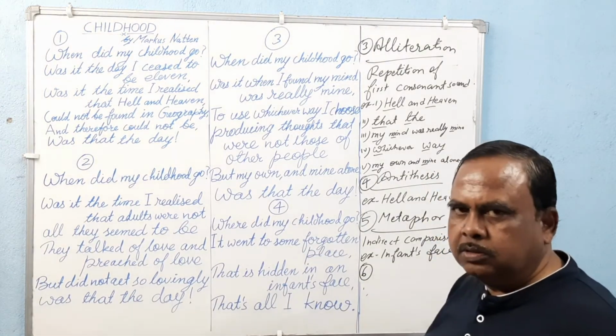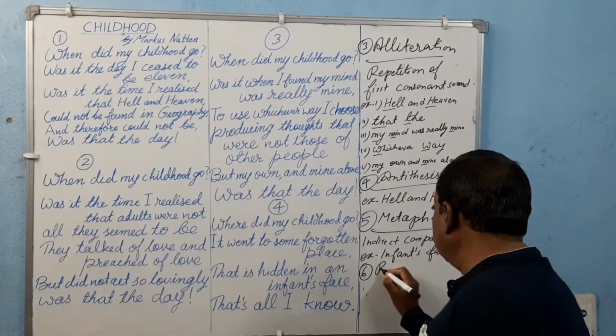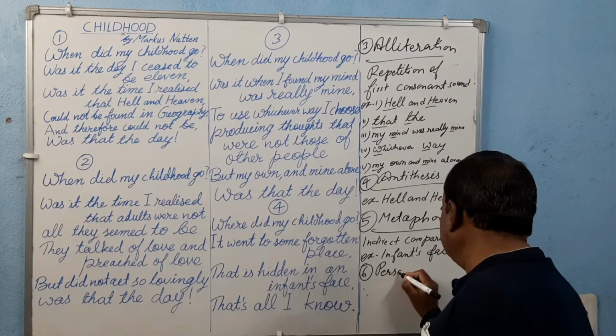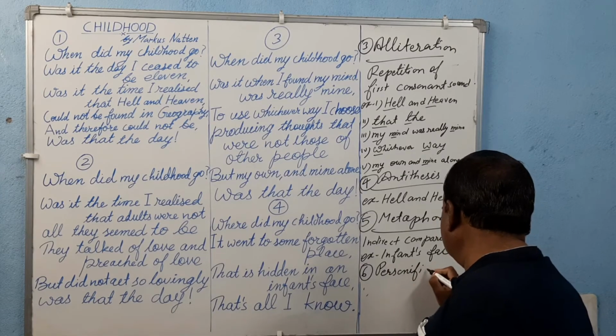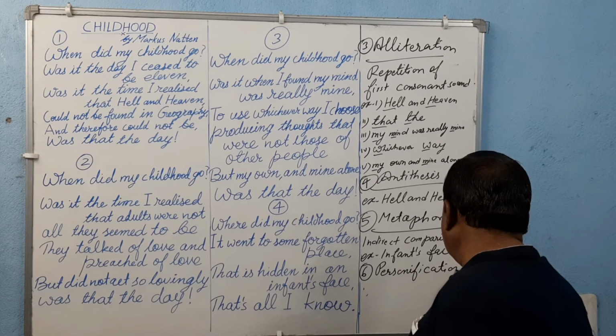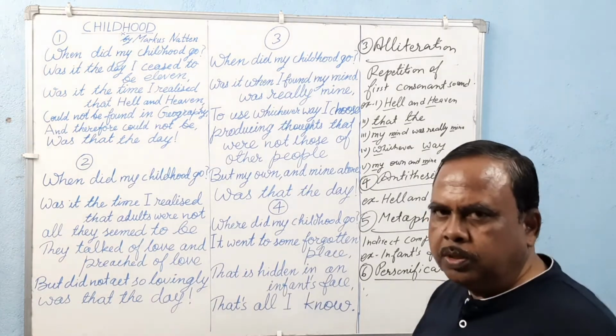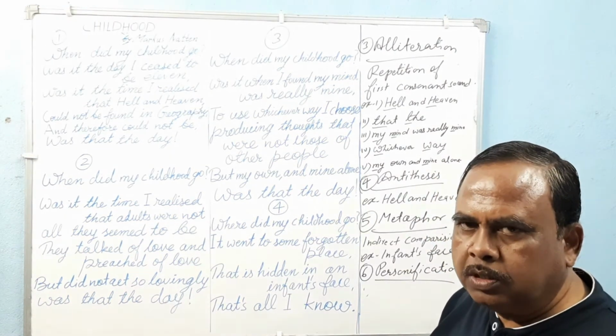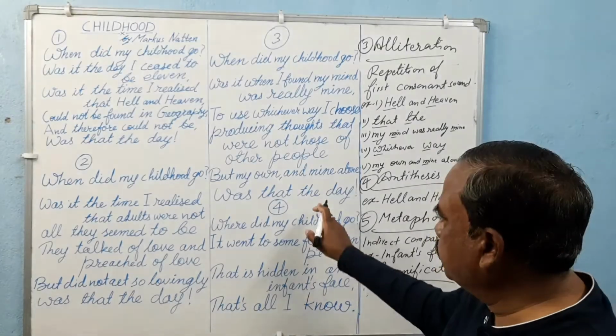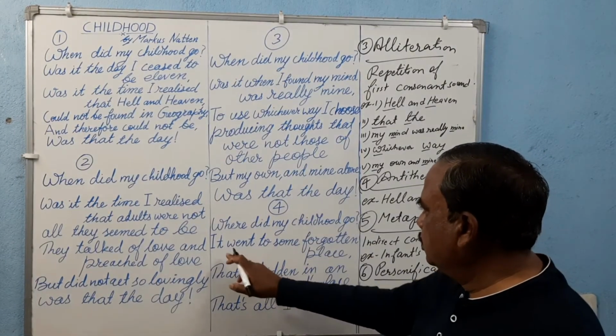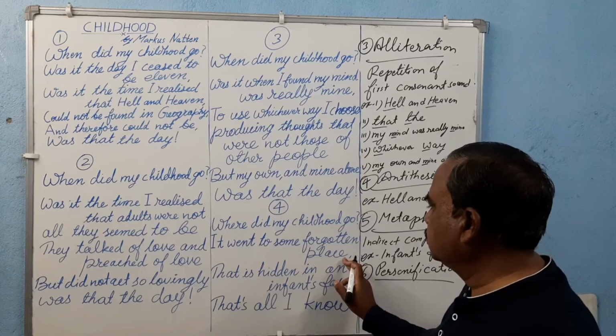Sixth poetic device is personification, when we give human characteristics to a non-human thing. Here in the fourth stanza, "it went to some forgotten place."